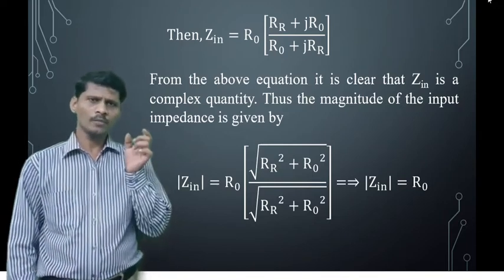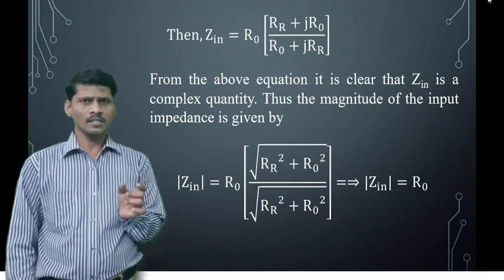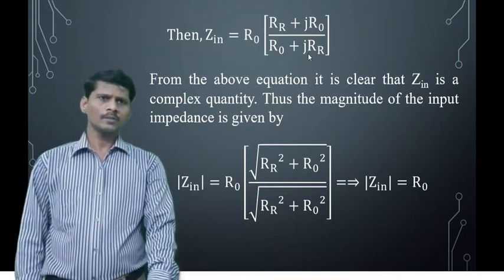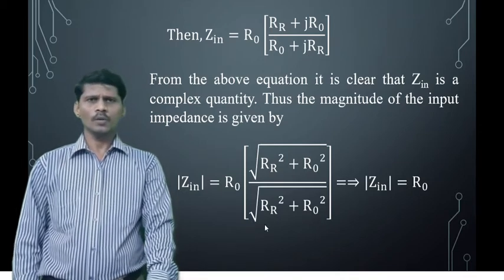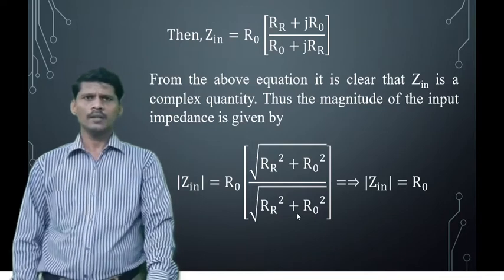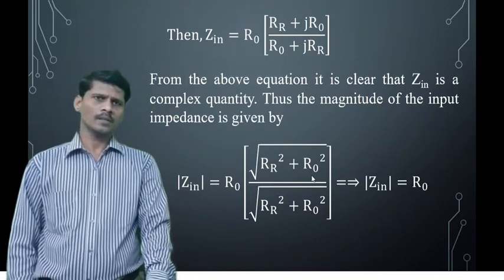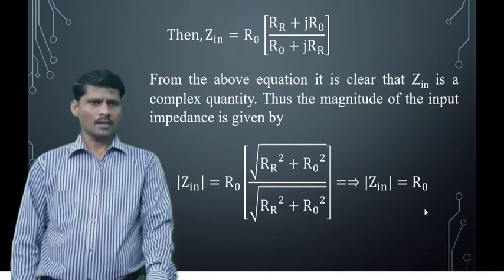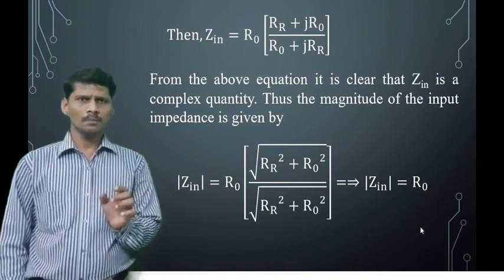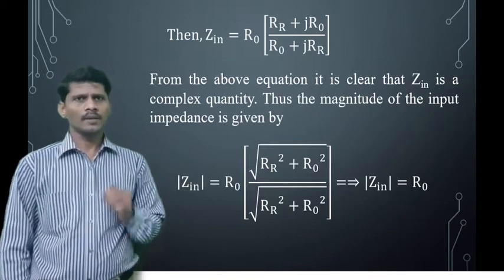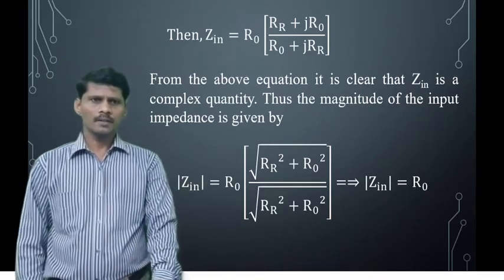The magnitude of RR plus jR0 is square root of RR square plus R0 square, and the magnitude of the denominator is square root of RR square plus R0 square. The square root of RR square plus R0 square in the numerator and denominator cancels. And what is the remaining RHS term? R0. The magnitude of the input impedance is equal to the characteristic resistance for a lambda by 8 transmission line.